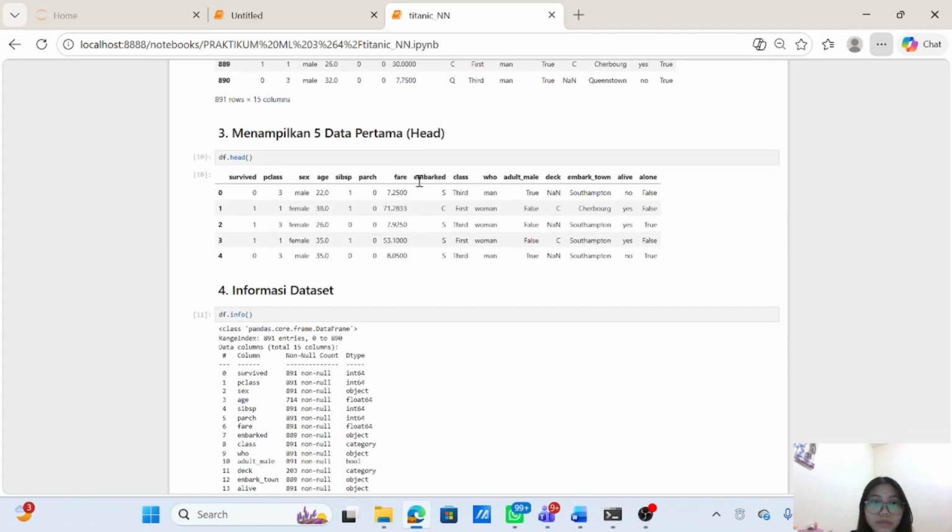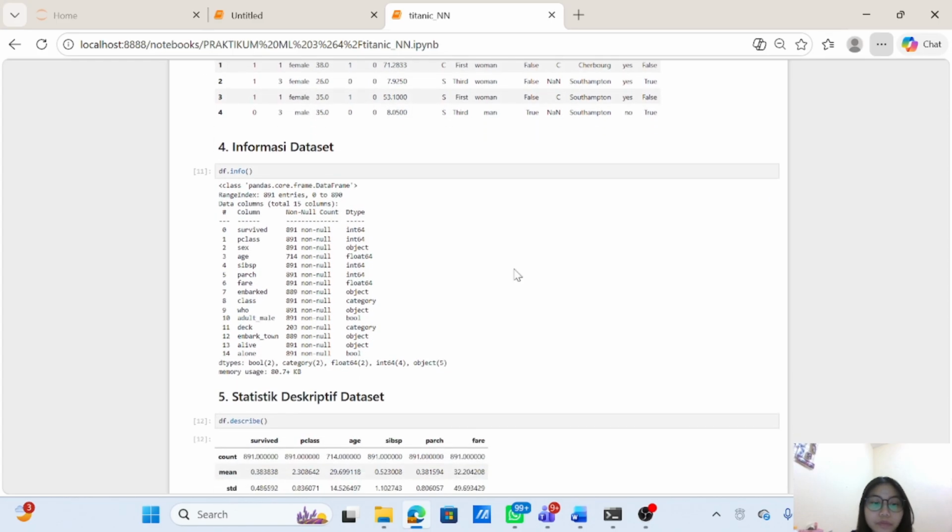Next, display the first 5 rows. After loading the dataset, I displayed the first 5 rows using the head function. This helped me understand the structure of the dataset and check that the data has been loaded correctly.